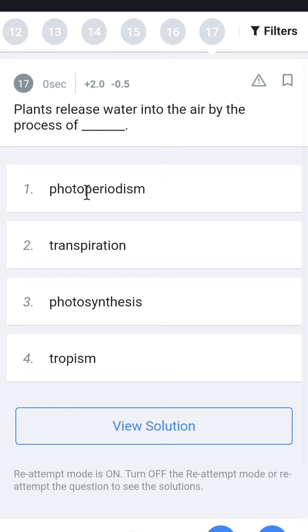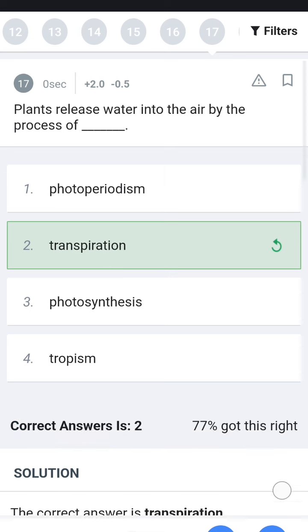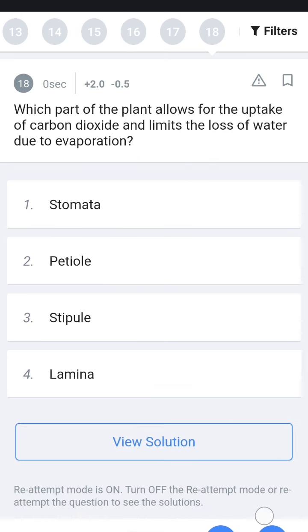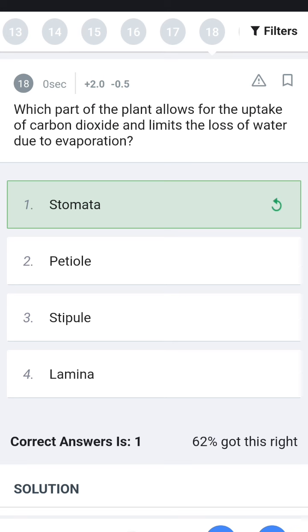Next, plants release water into the air by the process of what? Plants release water to the atmosphere, while in photosynthesis they synthesize food by converting light energy into chemical energy. So the answer is transpiration. Next, which part of the plant allows for the uptake of carbon dioxide and limits the loss of water due to evaporation? It is the stomata.